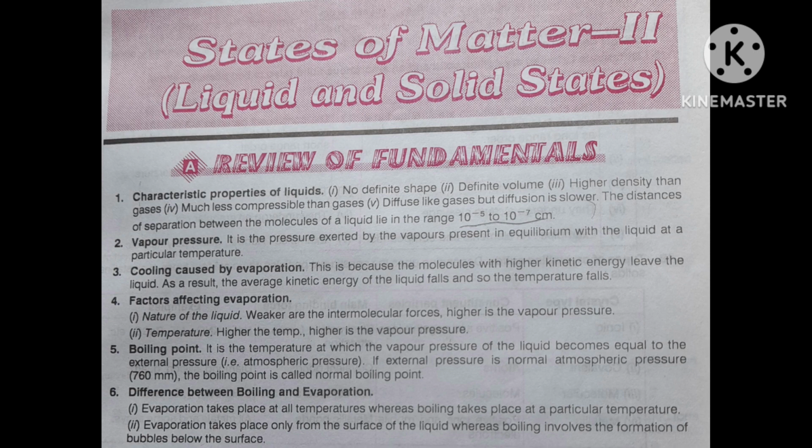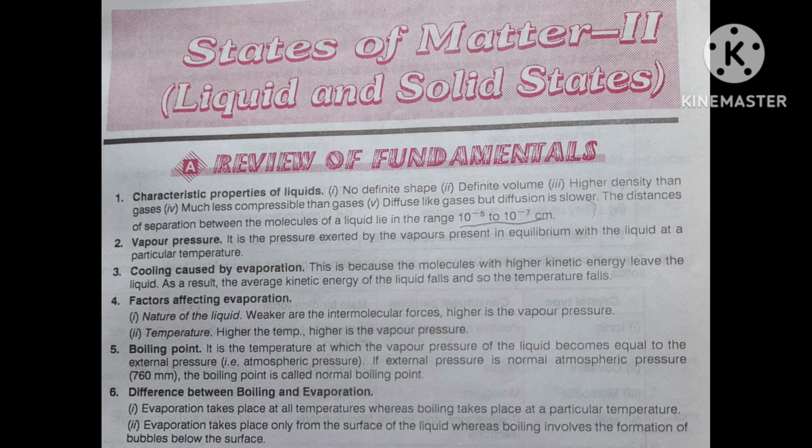Now next term, the boiling point of a liquid. What is the boiling point? It is the temperature at which the vapor pressure of the liquid becomes equal to the external pressure, that is atmospheric pressure.